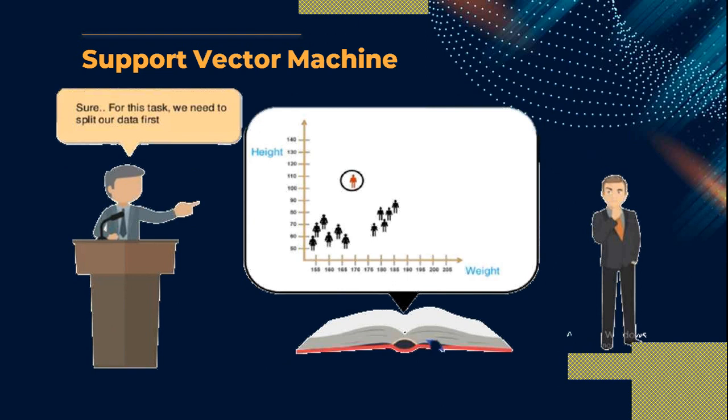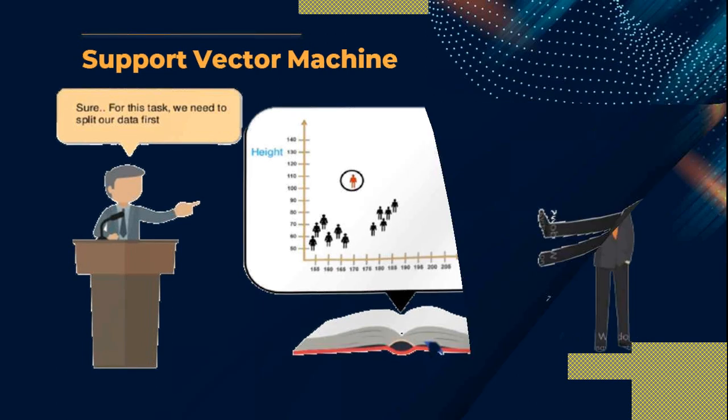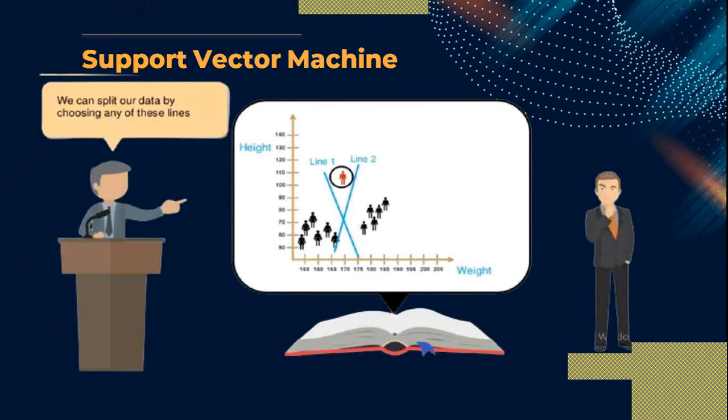So the first step, we need to split our data first. So we split our data properly into the male category and the female category based on weight and height. And we can split the data by choosing either of these two lines. So you can choose line number 1 or line number 2.